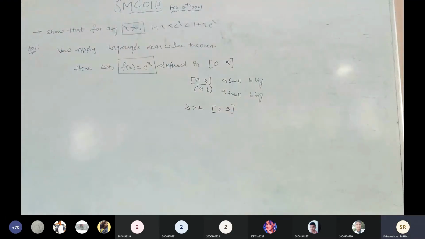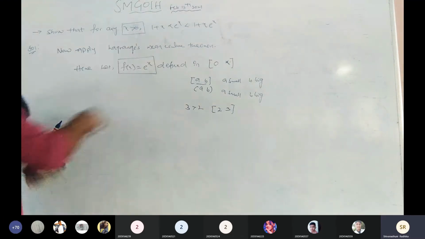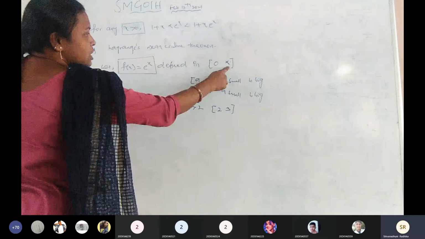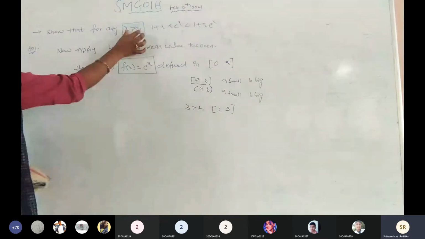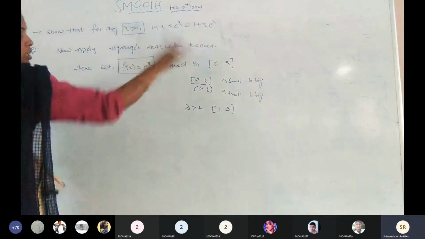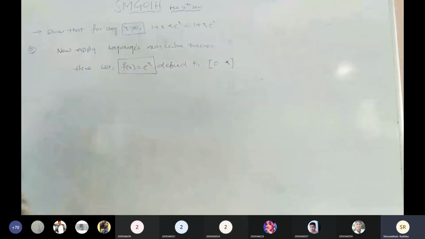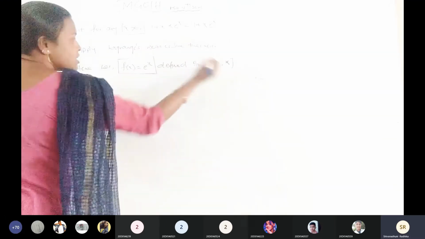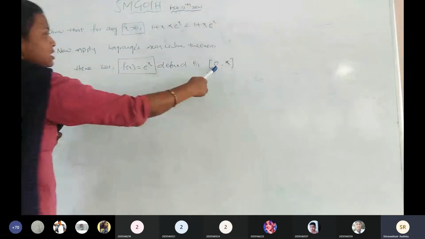Okay. Now, in the given we have x greater than 0, we need to change x greater than 0 into the closed interval 0 comma x, because 0 is the small value, x is the big value. By using this operation, now this is turned into the closed interval, right? The given function f of x equals e power of x is defined in the closed interval 0 comma x. Completed. Now 0 comma x.